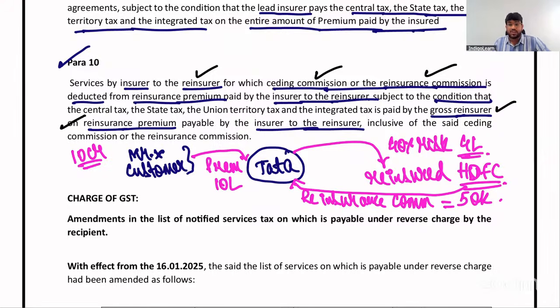That means what? What is the reinsurance premium? 4 lakhs. On the entire 4 lakhs, if HDFC is paying GST, there is no requirement for Tata to pay GST again on 50,000. So one more time I repeat in simple line, my dear friends. If HDFC is paying GST on the entire 4 lakh rupees, there is no requirement for Tata to again pay GST on that reinsurance commission of 50,000. So these are the two interesting points which got added in Schedule 3, Section 7(2)(a), which talks about transactions which are neither regarded as supply of goods nor regarded as supply of services. Very interesting concept. Next.